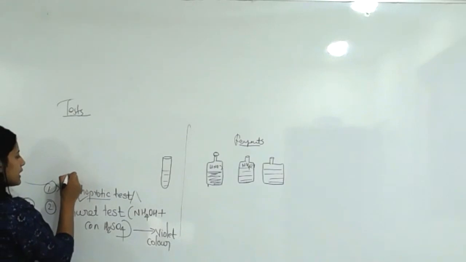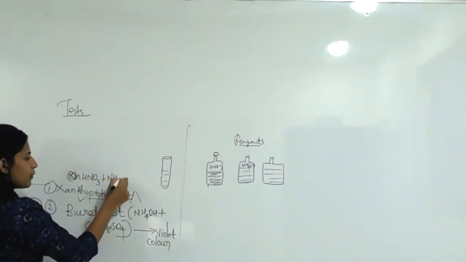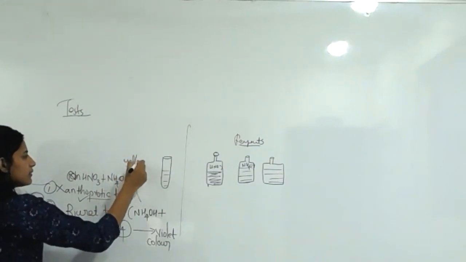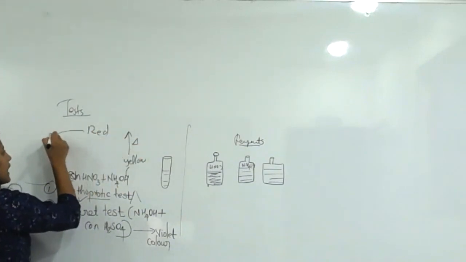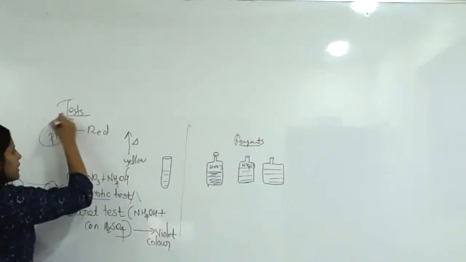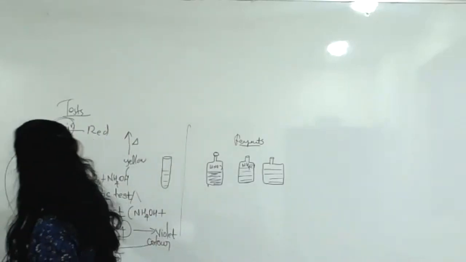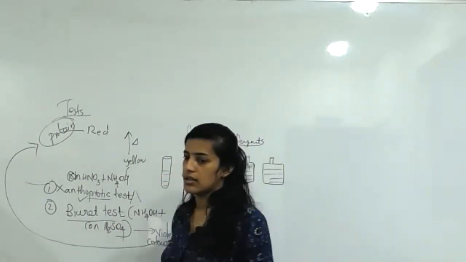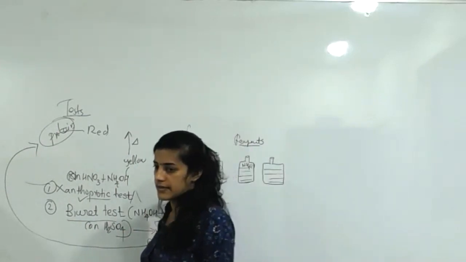Xanthoproteic test, first one, what are the ingredients? Concentrated HNO3 plus ammonium hydroxide. First you will get a yellow color, and after heating, you will get a red color. So you confirm protein. Likewise, with a violet color, you confirm this is also protein. Clear? These two are very important. Biuret tests are commonly asked. Ingredients are ammonium hydroxide plus concentrated sulfuric acid.